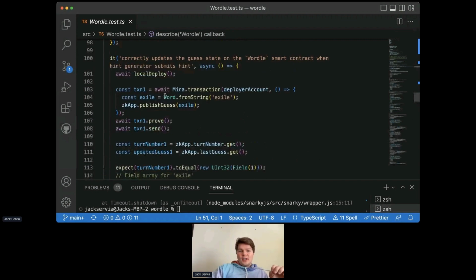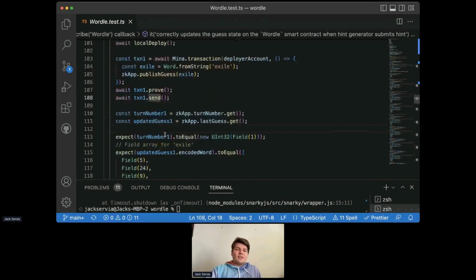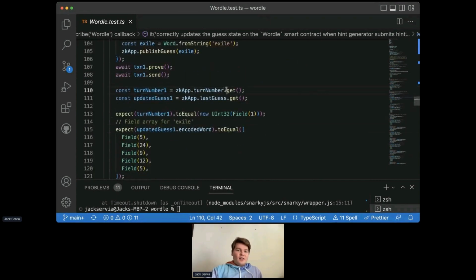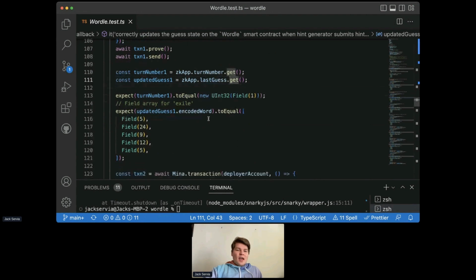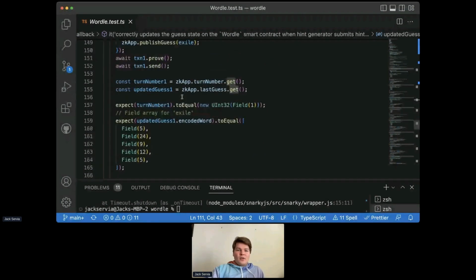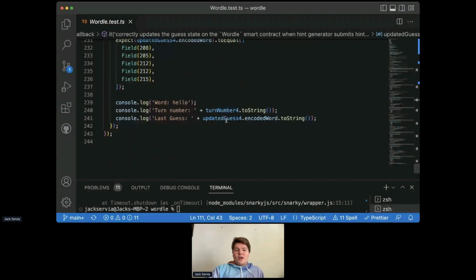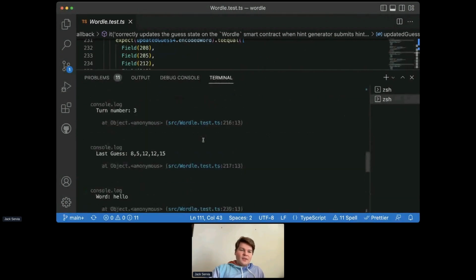And so all that we do, in this case, is done in a test, but you could just as easily do this in your front end. We take some sort of string in, we create a word from it and store it in exile here. And then we just call the publish guess method on the zkApp, just like you would expect, and pass exile in. Then we can prove that we did this correctly, and then finally send this transaction off. We can then grab these values to see how they've updated. And in this case, we check that they have updated to what we expect. And then we also console log it. Or, sorry, I'm one test too high. Down here, yeah, we console log these values. And so if we scroll up, we can see what this looks like.